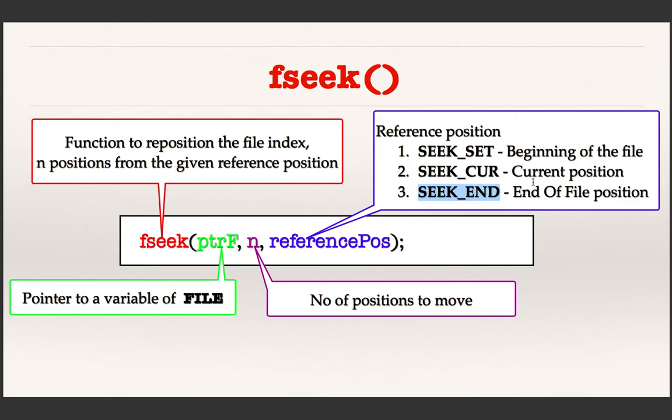Then from the last position, 2 positions will be shifted to the left and the last 2 characters can be processed. Okay, so this can be a plus value or a minus value. Minus means go to the left, plus means go to the right. And this is the reference position, which must be one of these three constants. Okay, SEEK_SET means the beginning position, SEEK_END means the last position, SEEK_CUR means it is the current position of the index.